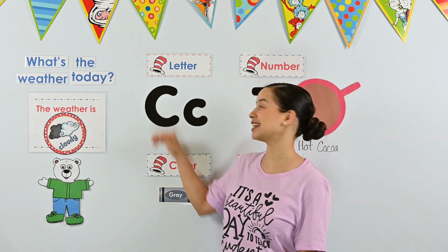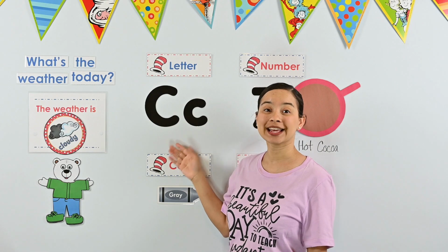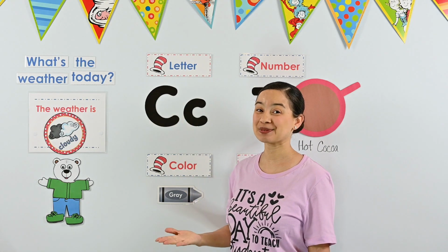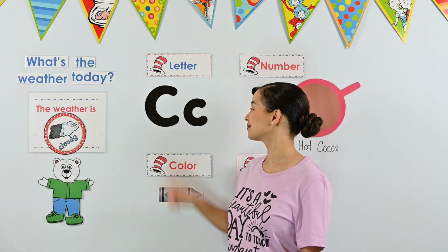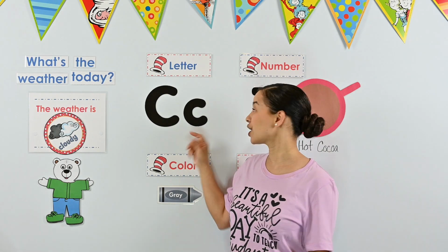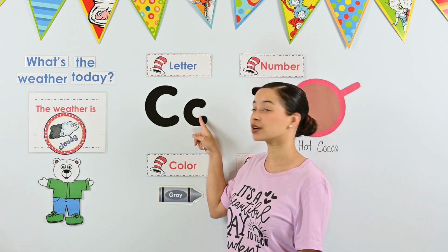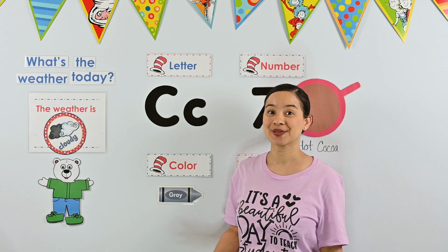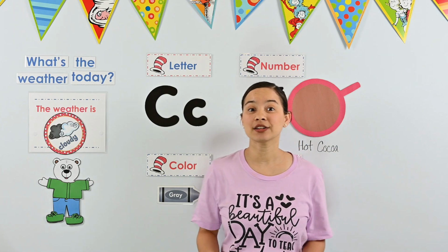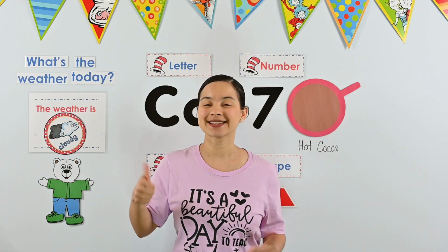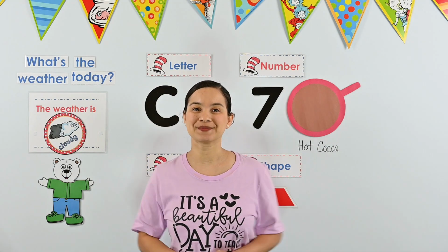Our uppercase C is a tall letter. It looks like part of a circle. It's pretty easy to make a C. Our lowercase c is a short letter, and it also looks like part of a circle. Okay, let's look at our letters. Remember, thumb up if it's a C, or you can say yes, and thumb down if it's not a C, or you can say no.